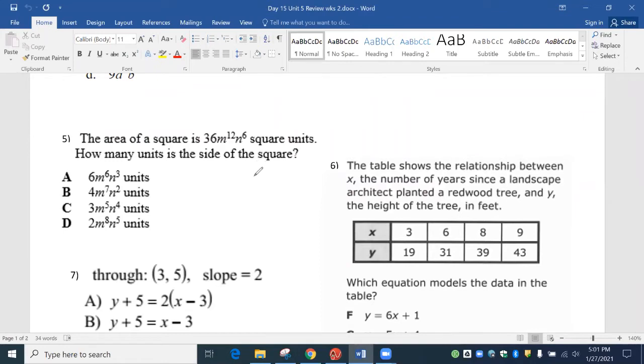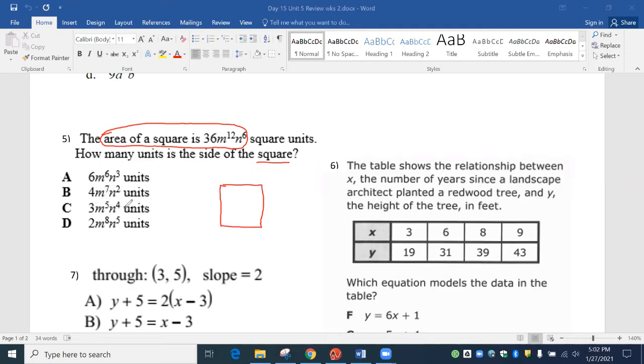The other day we did a question like this, maybe 2 days ago, where we talked about a square, and we talked about drawing the square, which we can still do here. The difference was that last time they gave us the sides. Here, they're giving us the area of the square. So they're telling you the area is this right here, okay? What they're saying is they multiplied the sides together and they got this. Okay, and so they're saying, what is the length of a side?